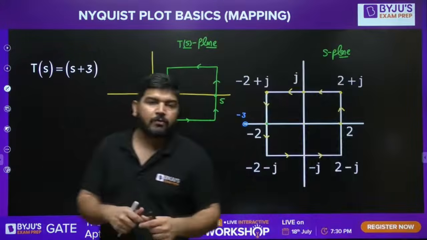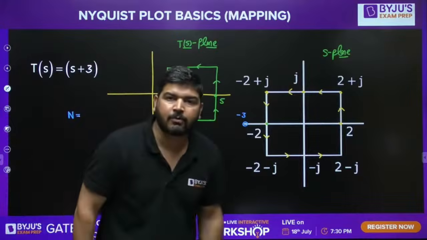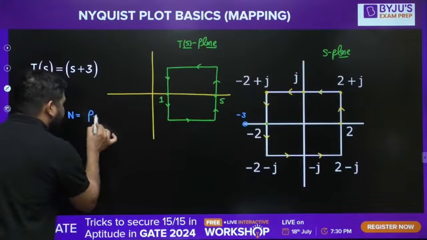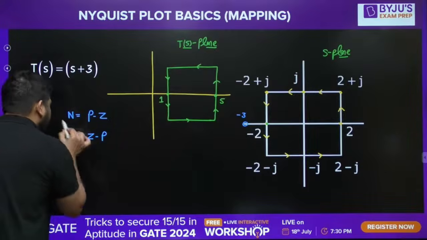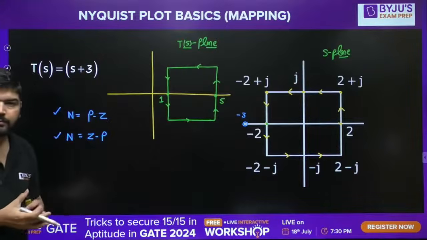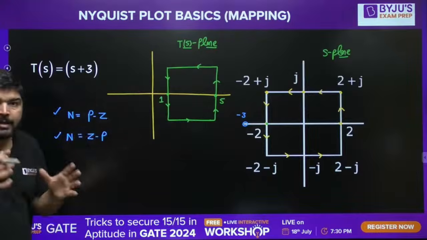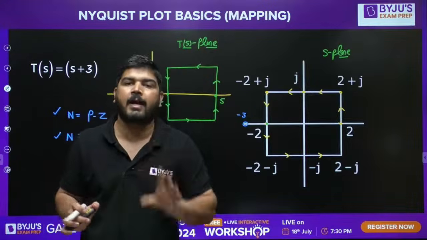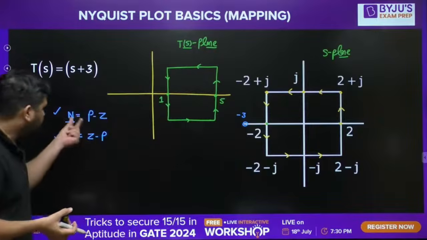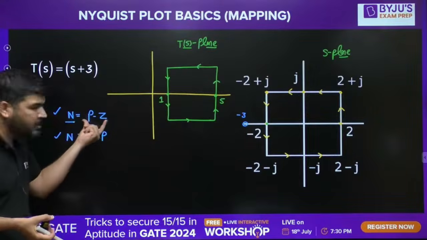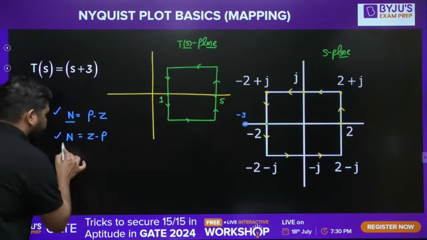It means the number of encirclements of the origin you can calculate, and that number N can be either P minus Z or Z minus P. You can apply either this formula or this formula. Whichever formula I apply, the encirclement count has to be positive. We have to find N to be positive. If N came positive from this expression, you can apply this formula.